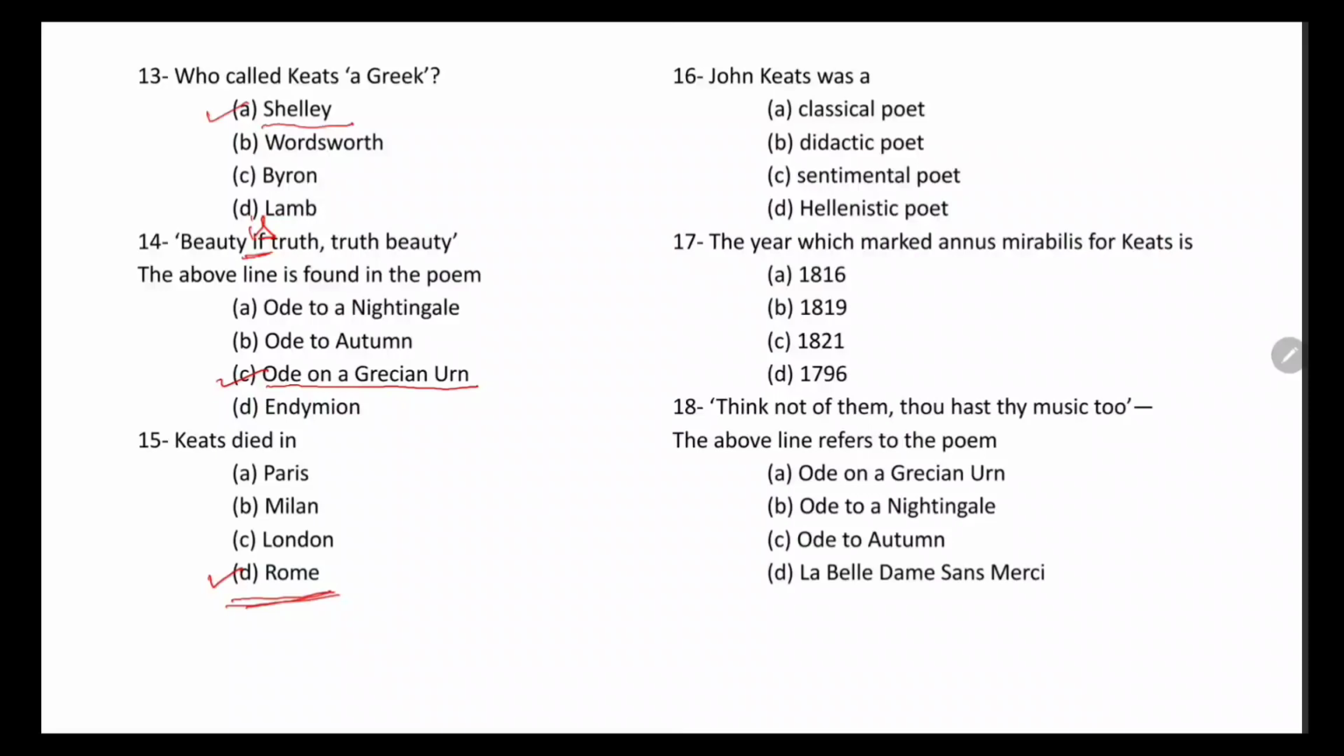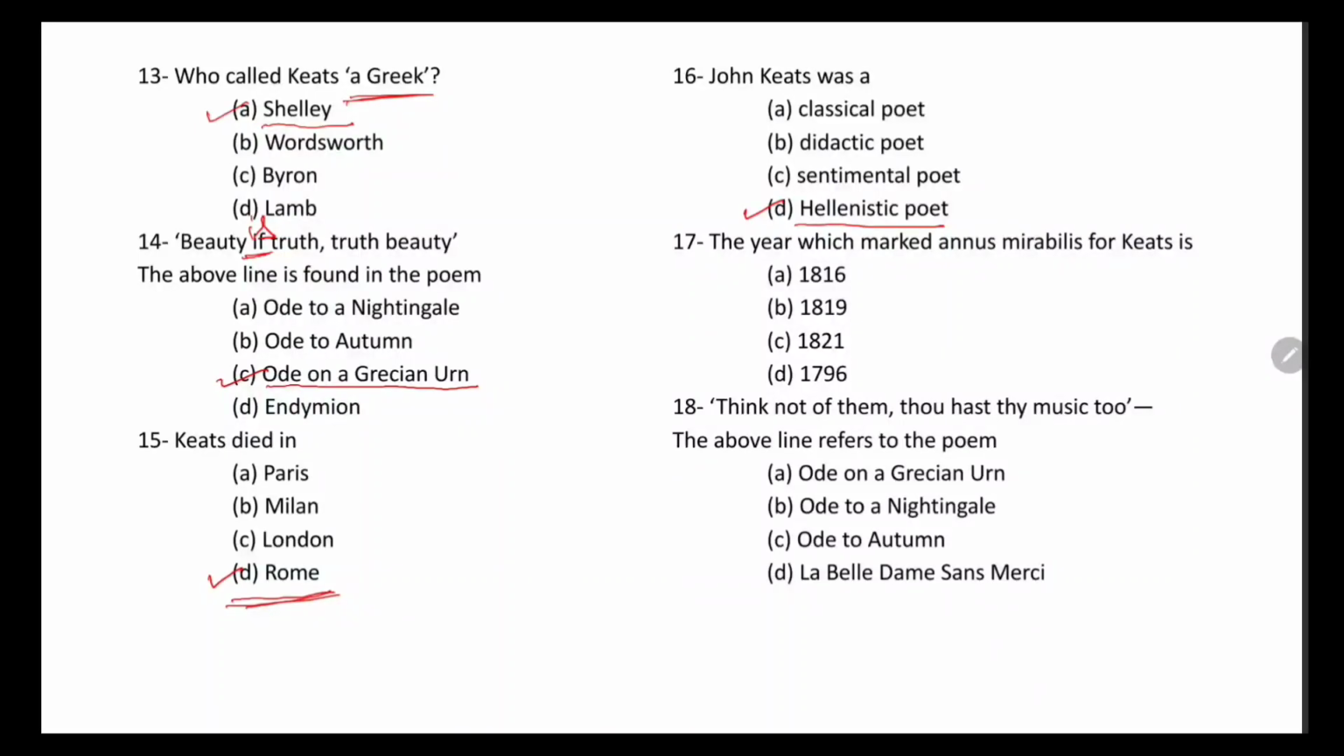John Keats was a, option A, classical poet, B, didactic poet, C, sentimental poet, D, Hellenistic poet. So we already know Keats is known for his Greek imitation. As we all know, Shelley called Keats a Greek, and John Keats was a Hellenistic poet. Answer is D. Why was he a Hellenistic poet?